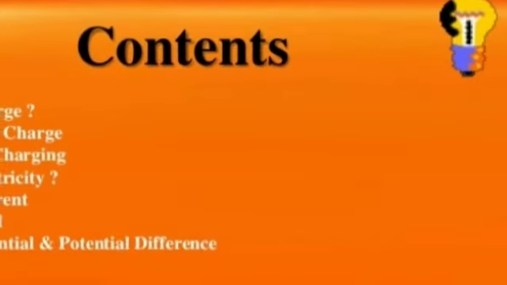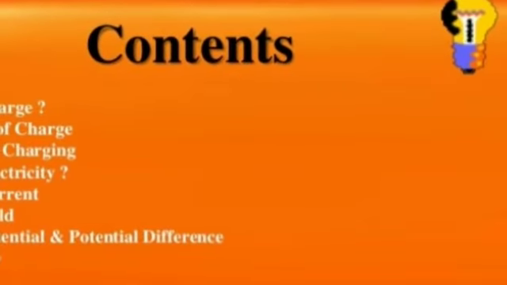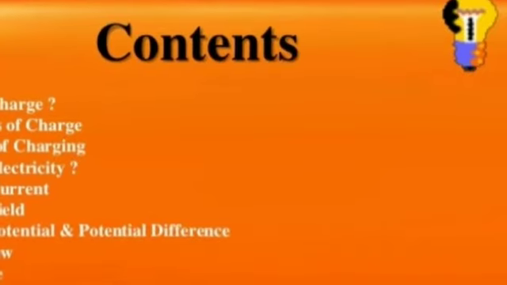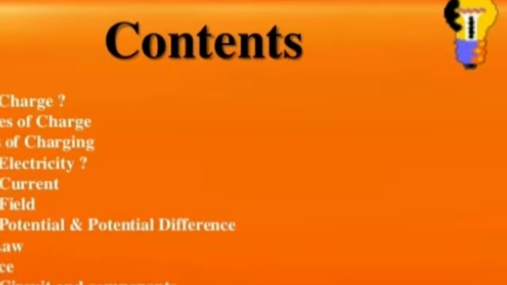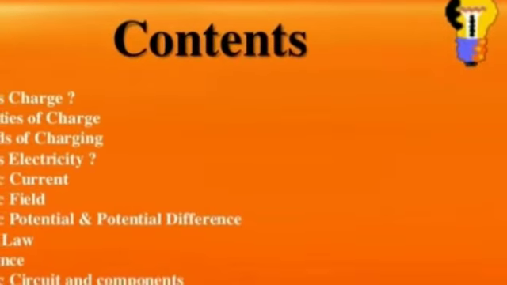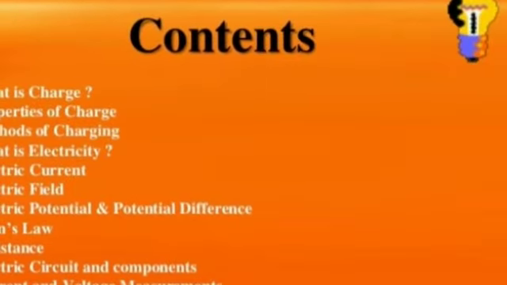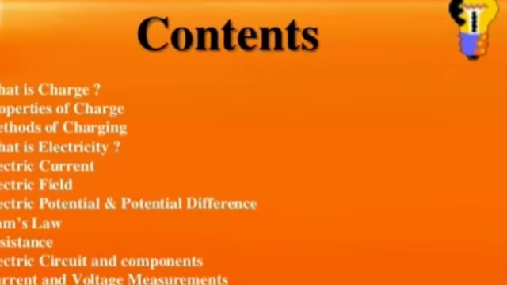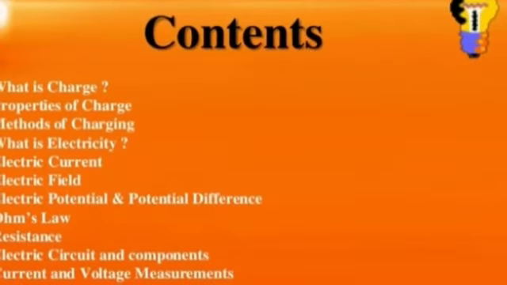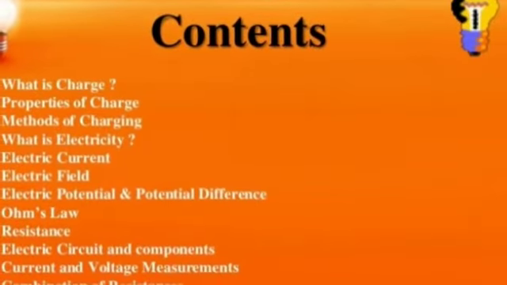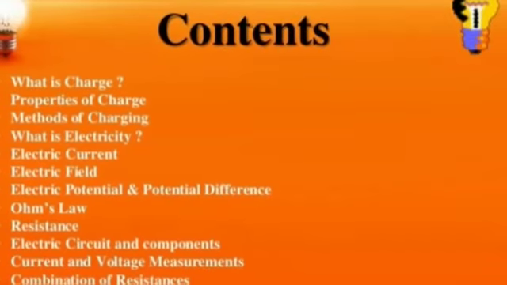Here, in the place of contents, I have given a note: the direction of conventional current is opposite to the direction of flow of electrons. You will come to know when I am explaining electric current flow, and at the same time the direction of electric current, we will discuss this point. Make a note.